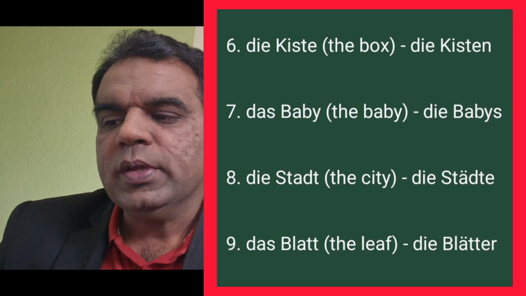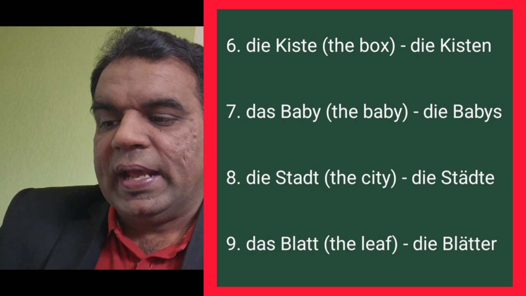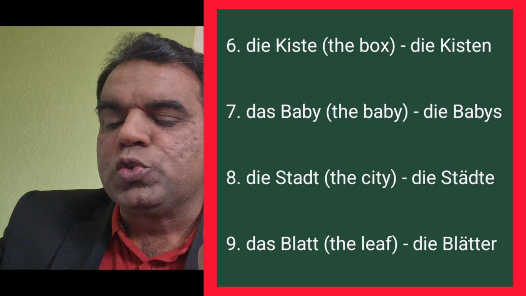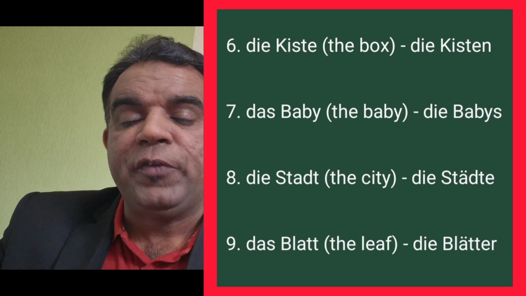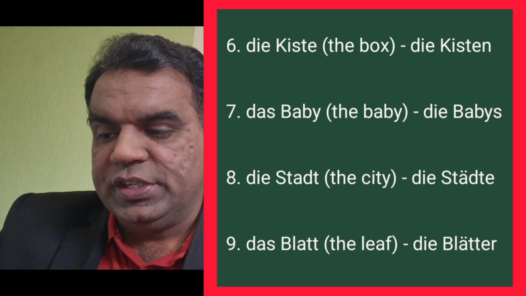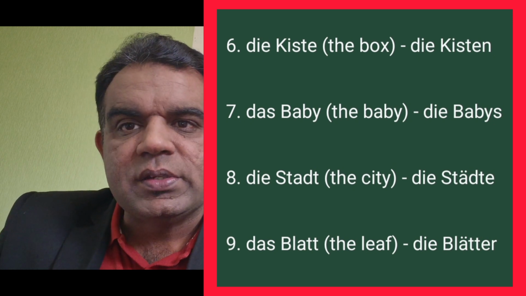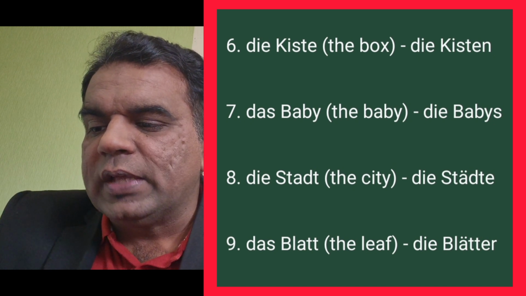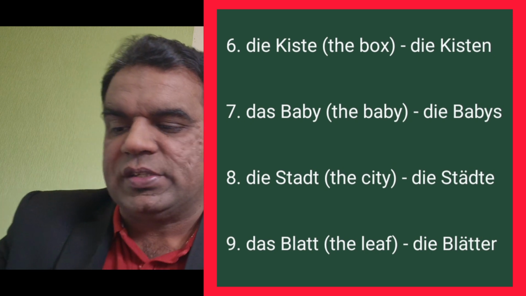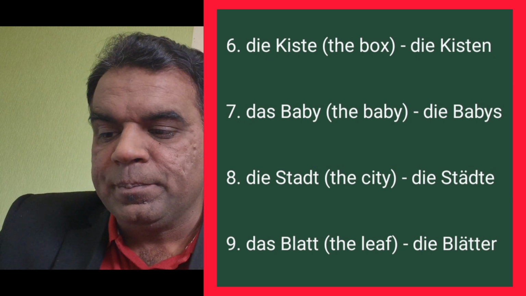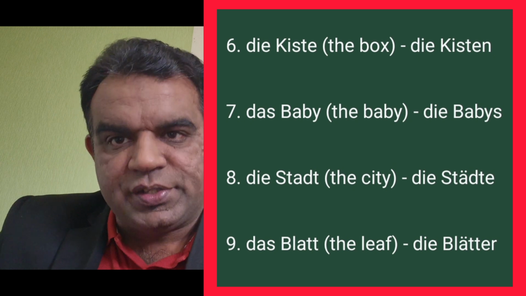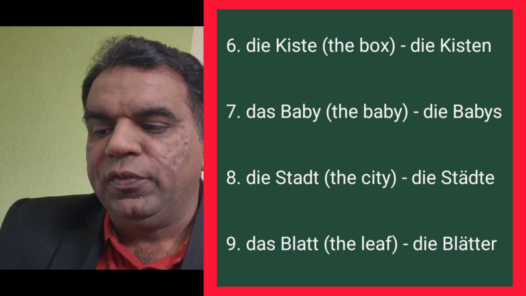Die Kiste. The next is das Baby. Baby is neutral. Die Stadt. Stadt is feminine. Die Stadt, the city. Das Blatt, the leaf. Leaf, you know that.